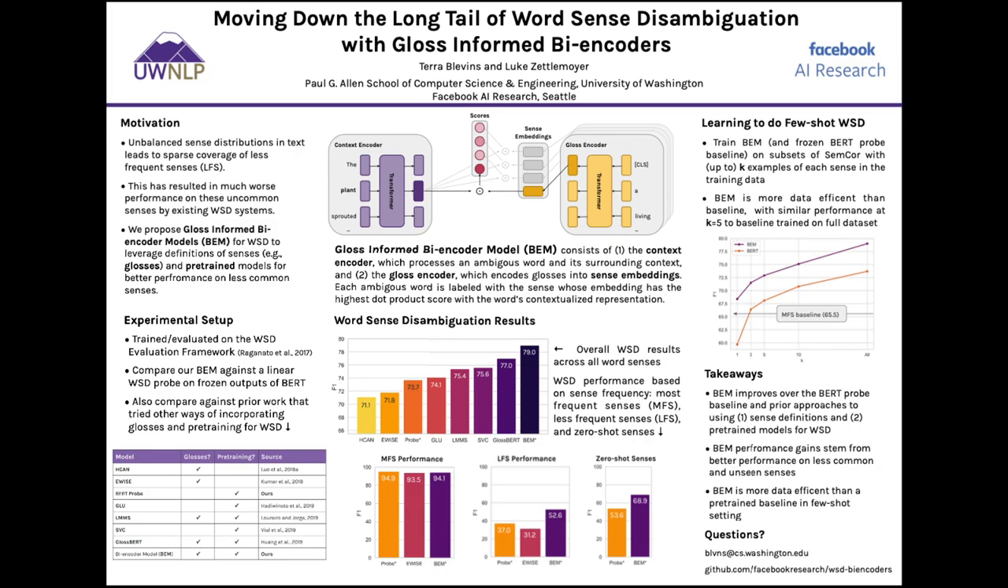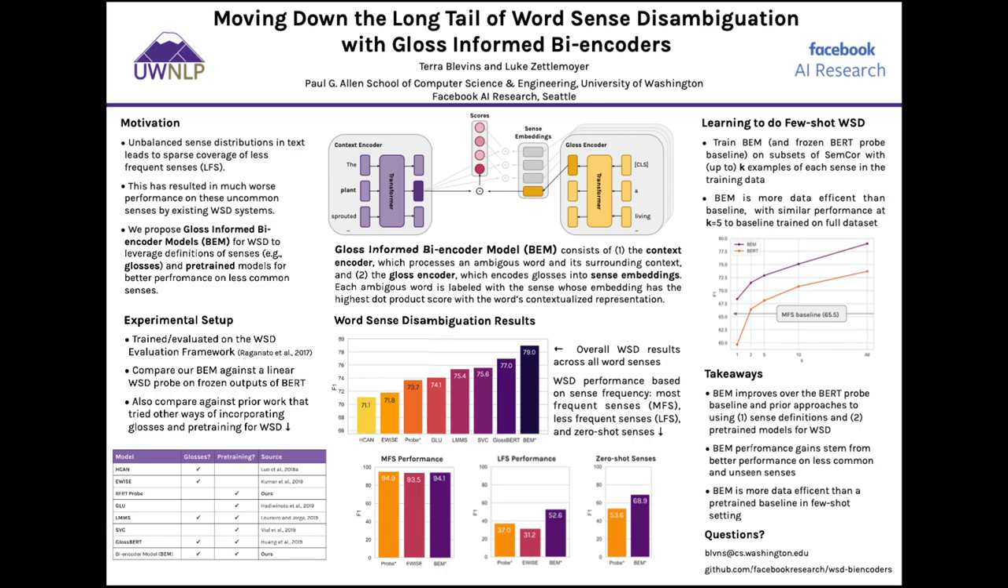To address this performance disparity on uncommon senses, we propose gloss-informed bioencoders, which incorporate sense glosses and pre-trained encoders into a WSD system. The gloss-informed bioencoder contains two encoders. The first is a context encoder, which takes in an ambiguous word and its surrounding context and produces a contextualized representation of the ambiguous word. The other encoder is the gloss encoder, which independently encodes the definition of each candidate sense of the ambiguous word into a sense embedding. The bioencoder then chooses the sense embedding that has the highest dot product score with the contextualized representation of the ambiguous word as the disambiguated sense.